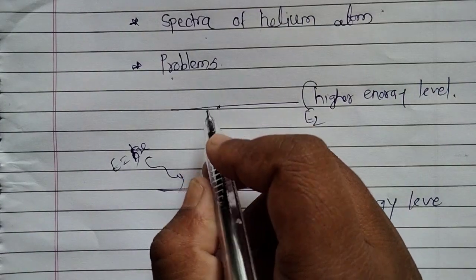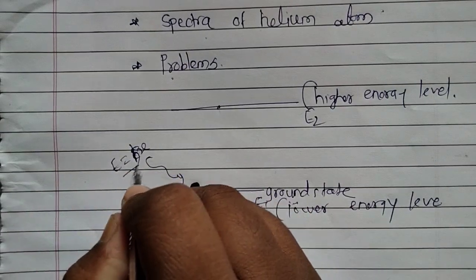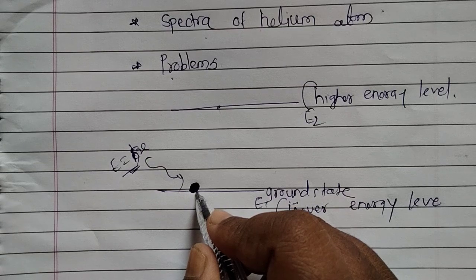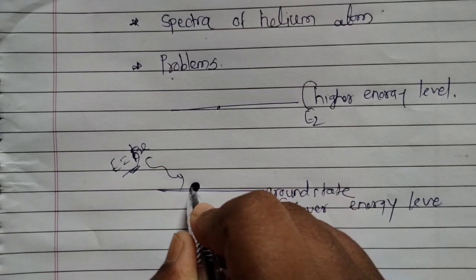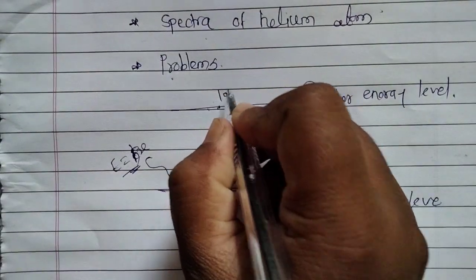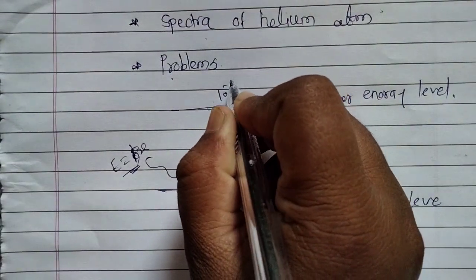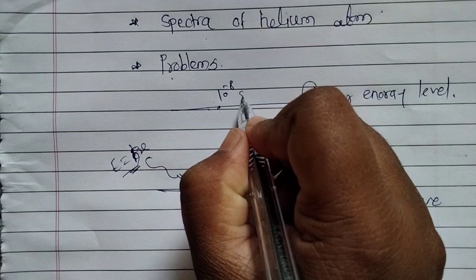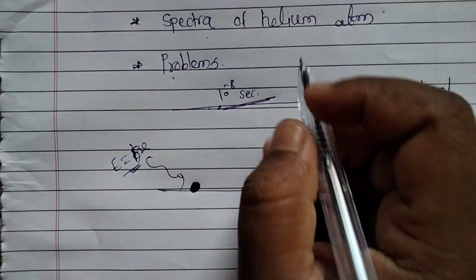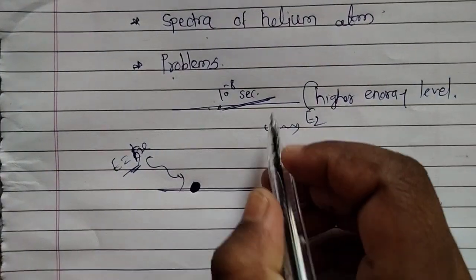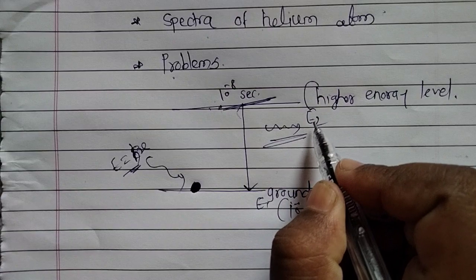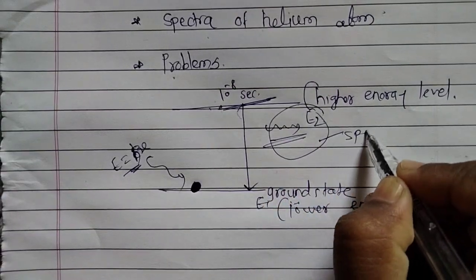It remains in this state for 10 raised to minus 8 seconds, and after that it emits the energy and goes to the ground state. While emitting, this energy gives us a spectrum.